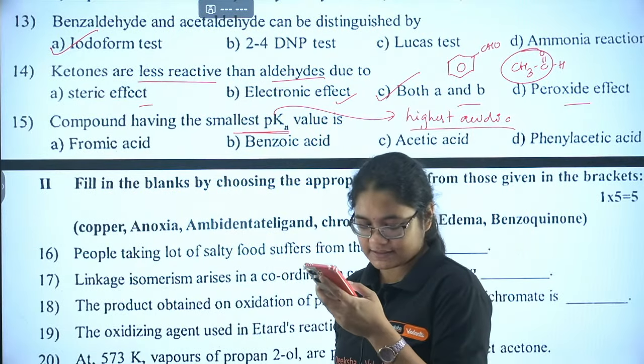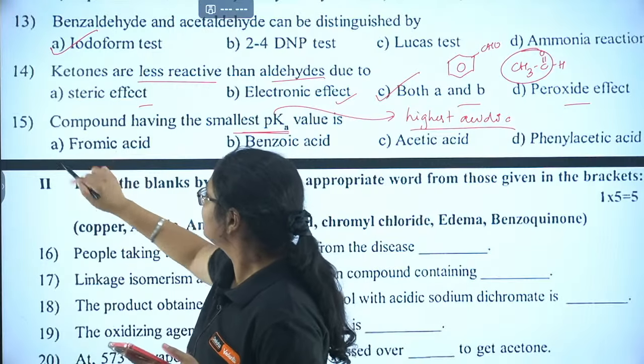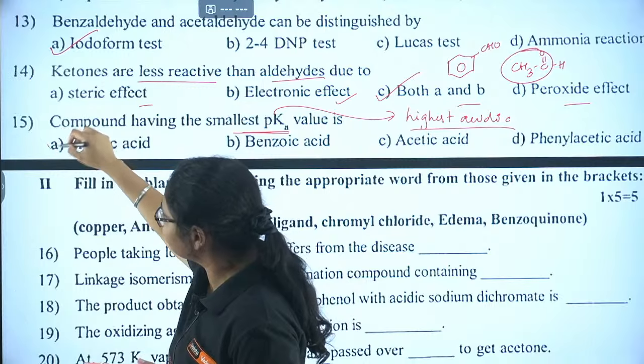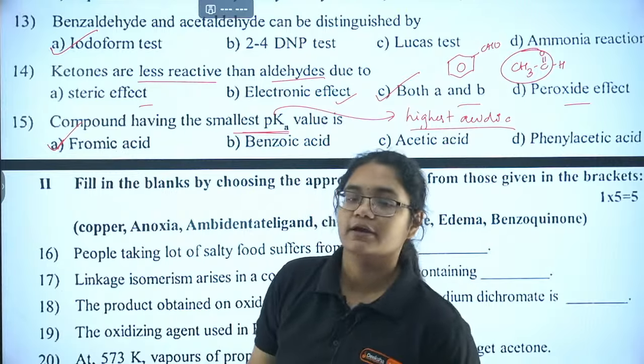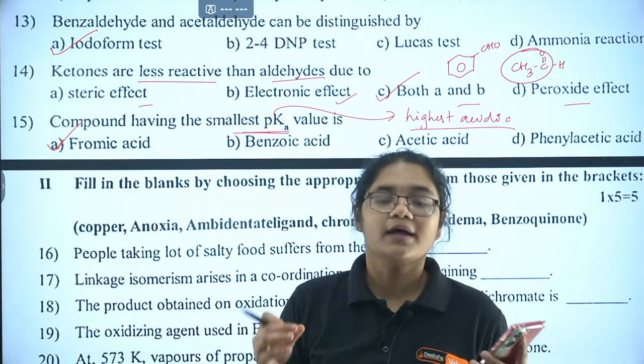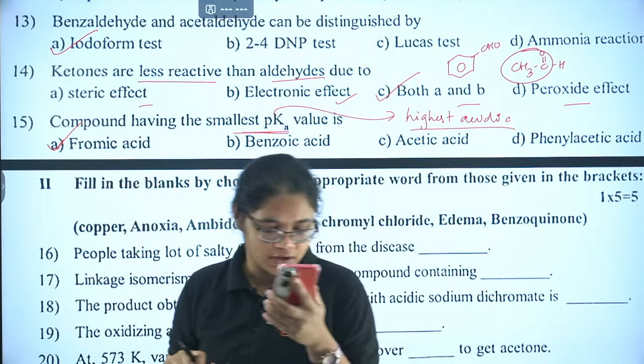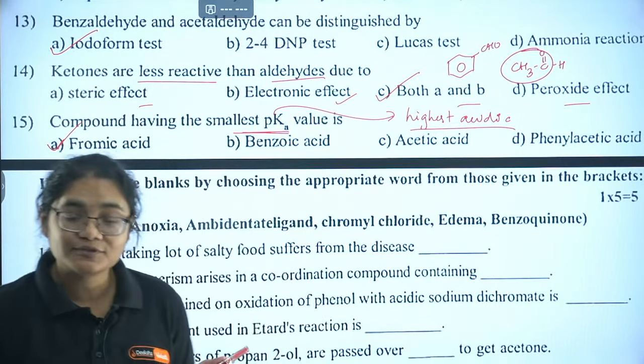For the 15th, Ashia has given the correct answer A, formic acid. Formic acid is definitely the correct answer because it is the smallest acid. There is no electron donating group, so it is highly acidic in nature. Sridhar, Mohan, Vishnu, all of you are absolutely correct.